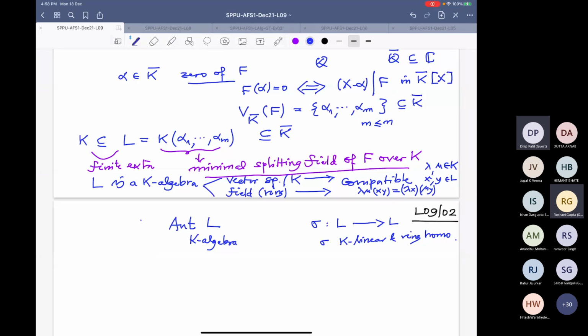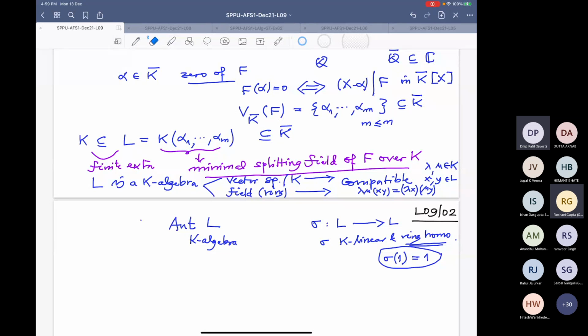And remember, under ring homomorphism, we always assume sigma of 1 goes to 1. This is an assumption. Many books don't assume it, but classically we assume it. Under ring homomorphism, multiplicative identity always goes to multiplicative identity. So this is that automorphism.